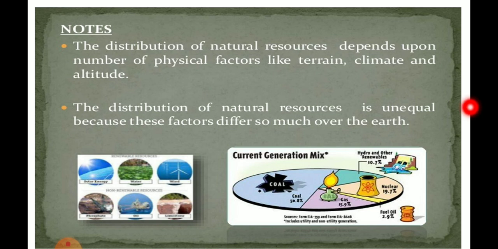Now, so far we have understood that the distribution of natural resources is not the same everywhere. Even if you take a single country like India, whatever resources are present in one state might not be present in another state. Some states have an excess of a particular resource, some states do not have any resources at all. Therefore, there have to be some factors that determine the distribution of resources, like terrain, climate and altitude, and these are different in different areas. Hence, we can say that the distribution of natural resources is not uniform throughout.